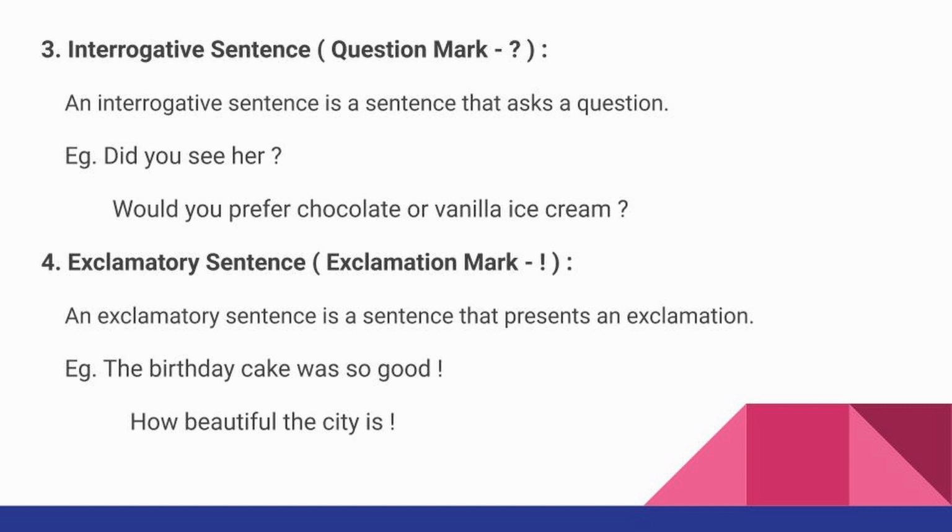Fourth type of sentence is exclamatory sentence. An exclamatory mark always appears in the sentence. For example, the birthday cake was so good. How beautiful the city is.